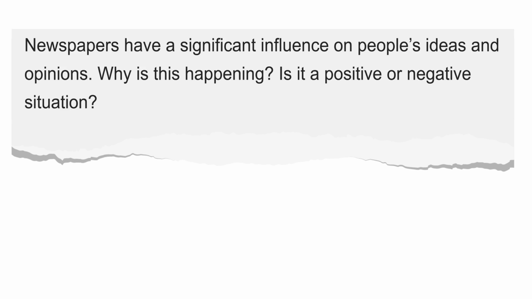Newspapers have a significant influence on people's ideas and opinions. Why is this happening? So you have to write about the reasons, the causes of this influence of newspapers on people. Is it a positive or negative situation? And here you have to provide your opinion. Is this influence positive or negative, right?